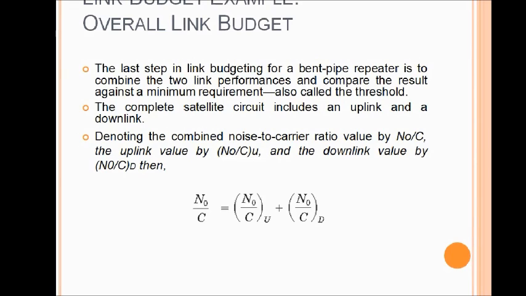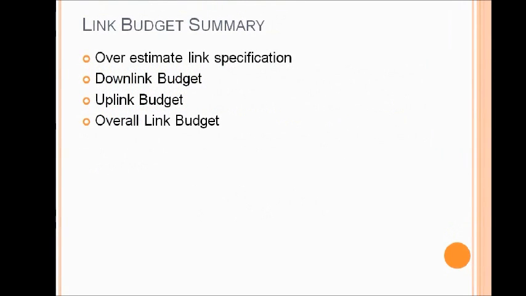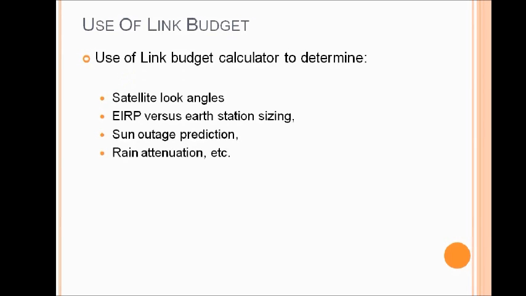This is done by adding the uplink carrier to noise ratio and downlink carrier to noise ratio. In short, we first of all estimated the overall link specifications, then we calculated the downlink budget, then we calculated the uplink budget, and finally the overall link budget.